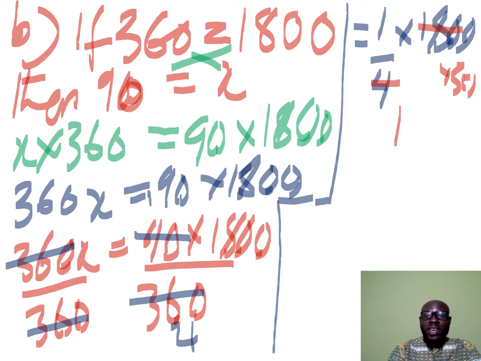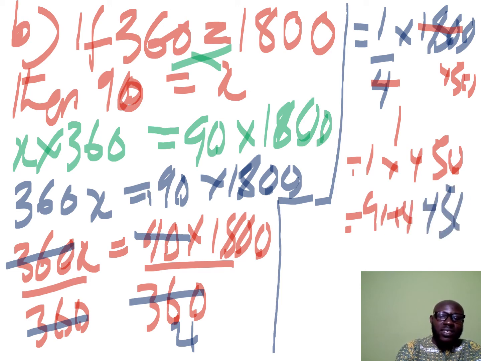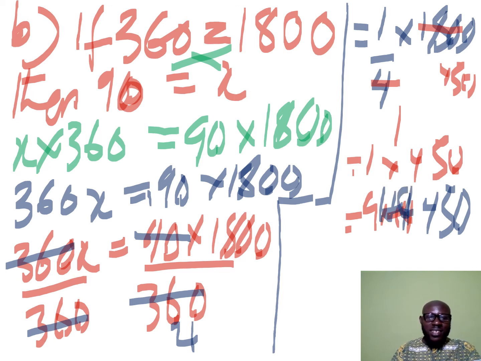Is that okay? Are you following? Good. So you'll be left with 1 times 450. And that will give us 450 Ghana cedis. Good. So the amount that was spent on rent is 450 Ghana cedis. Is that okay? Good.